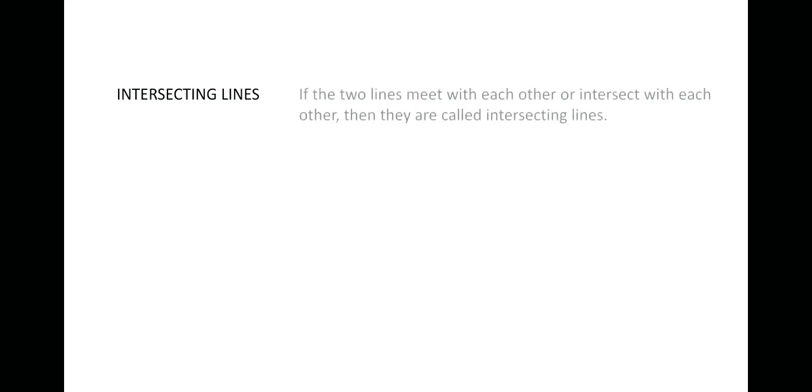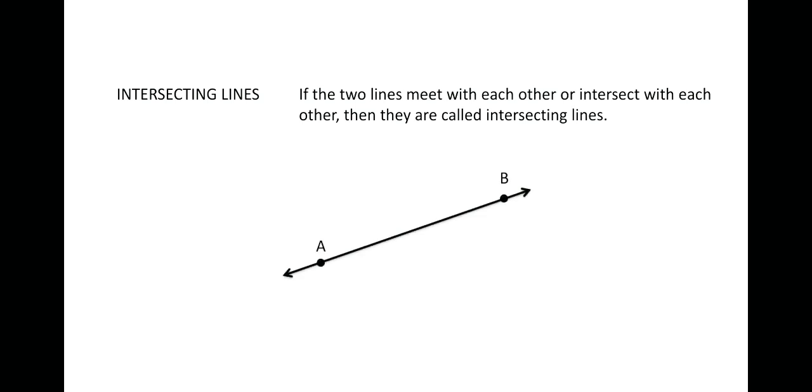Next we have intersecting lines. If the two lines meet each other or intersect each other, then they are called intersecting lines. For example, let's say that there is a line AB and there is another line CD which meets each other at this point O. Then we can say that AB intersects CD, or we can also say CD intersects AB at the point O. So this point O becomes the point of intersection, or is called the intersecting point.